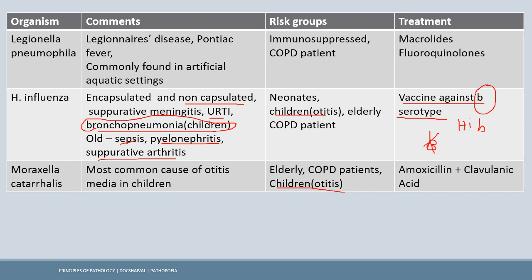Now, the Moraxella catarrhalis causes the otitis amongst children. It is rare cause of the pneumonia amongst the children. Drug of choice for the Moraxella catarrhalis would be amoxicillin plus clavulanic acid.